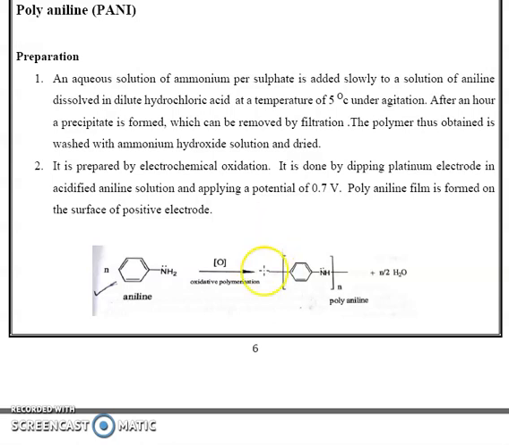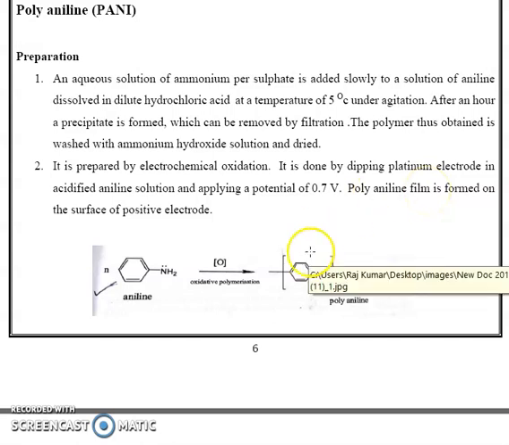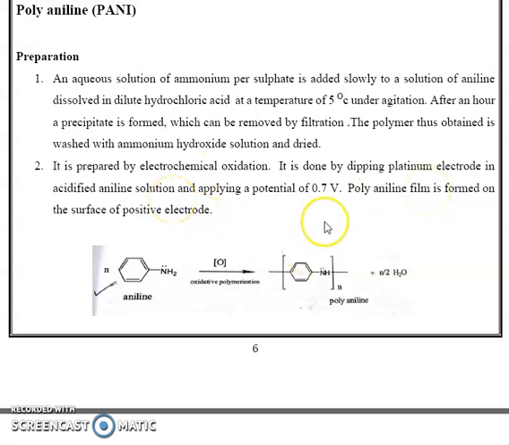Next, the electrochemical method. It is prepared by electrochemical oxidation by dipping platinum electrodes in acidified aniline solution, applying a potential of 0.7 volt. Polyaniline film is formed on the surface of the positive electrode. By dipping the platinum electrodes in acidified aniline solution and applying the potential between anode and cathode, a polyaniline film is formed. Here also oxidation of aniline occurs.